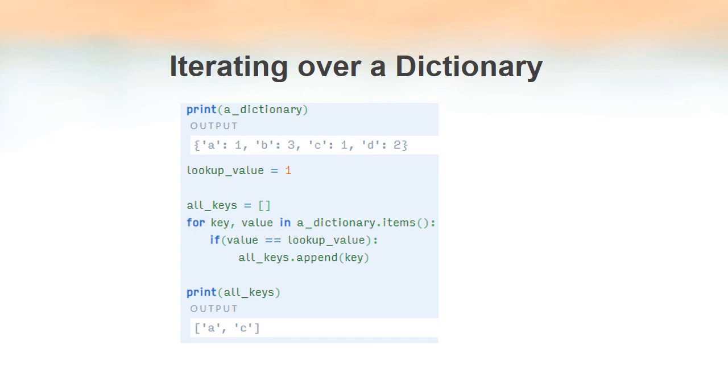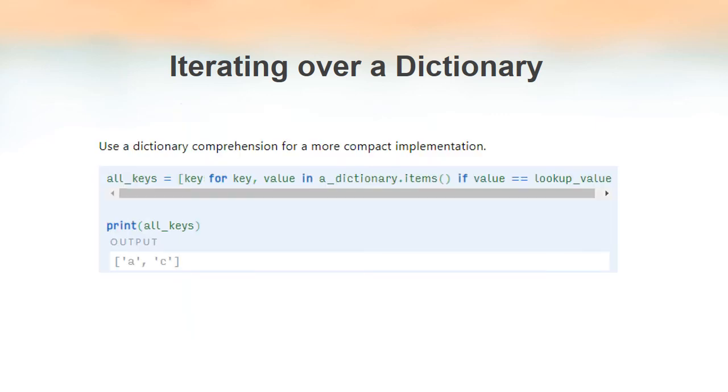Before, we studied how to access values from a key. Now we are accessing keys from values. That is why it is termed reverse lookup. Like we have studied list comprehension, we can also use dictionary comprehension. If we want a more compact implementation, we can go for dictionary comprehension. The above example can be done the same way by using this comprehension.